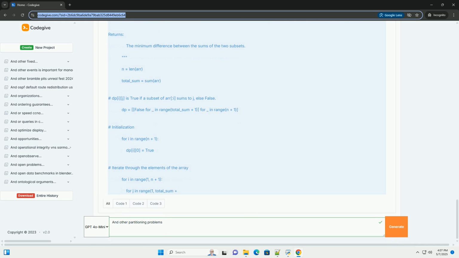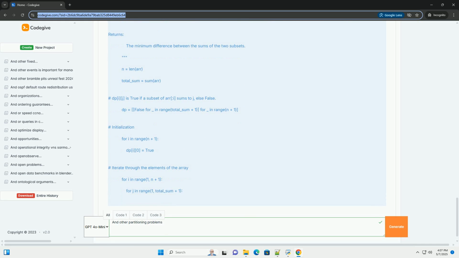1. Initialization: the dp table is initialized. The first column dp[i][0] is set to true for all i because an empty subset always sums to 0. 2. Iteration: the code iterates through the arr and the possible sums from 1 to target_sum. 3. Decision: for each element arr[i-1] and each sum j, it checks if arr[i-1] is greater than j. If it is, we can't include it in the subset, so dp[i][j] inherits its value from dp[i-1][j].